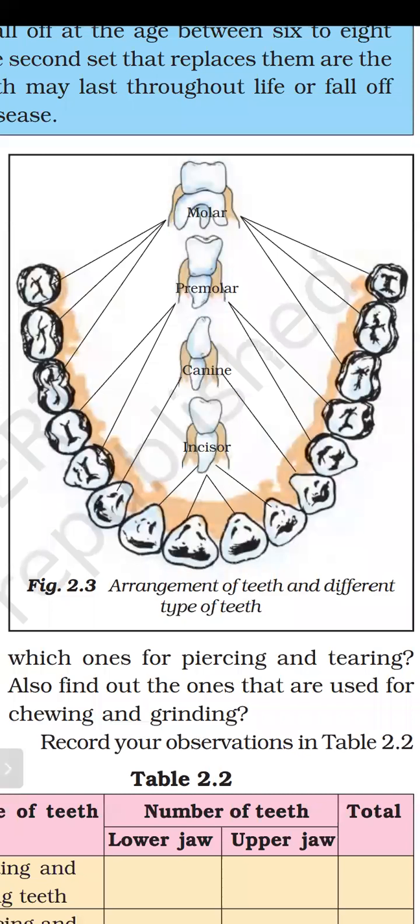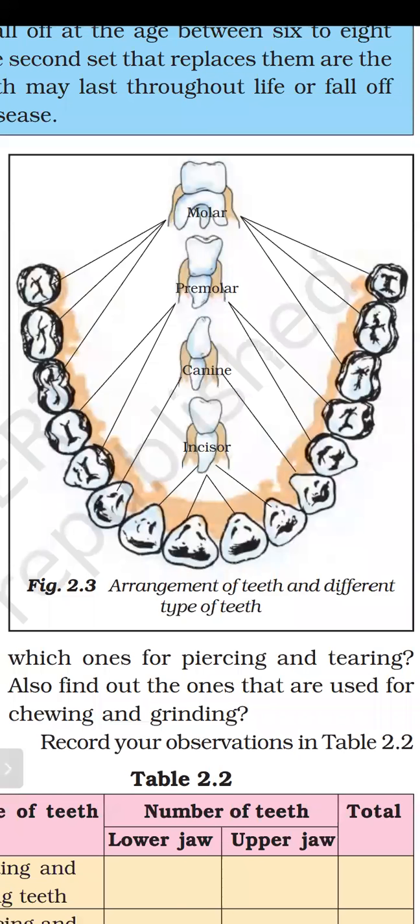And what is the function of incisor? The front teeth in our mouth are known as incisor. Incisor teeth are basically used for biting and cutting. For biting and cutting the food, we will take the help of incisor. For tearing the food, we will use canine. For grinding or crushing, we will use molar and premolar.